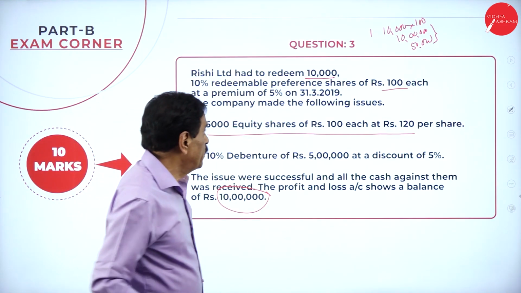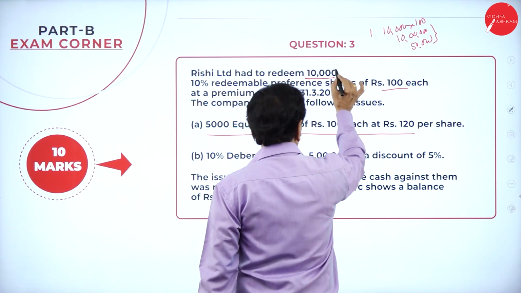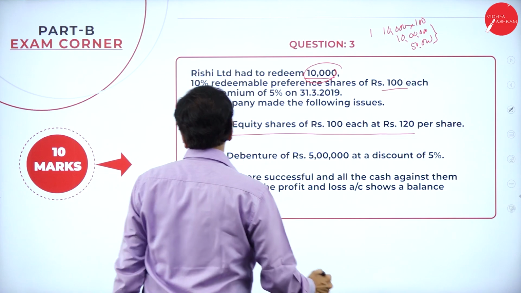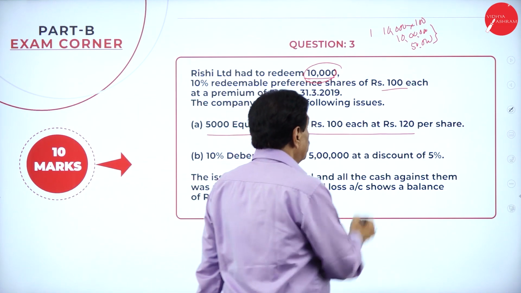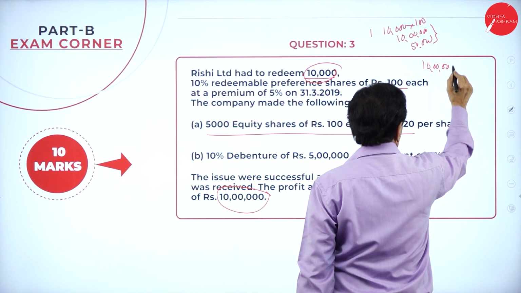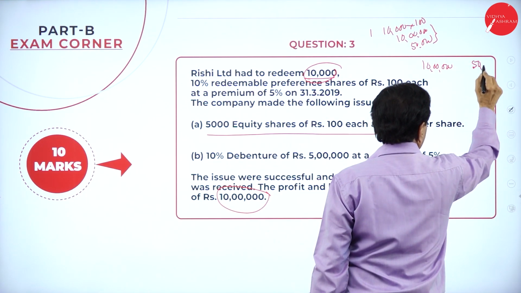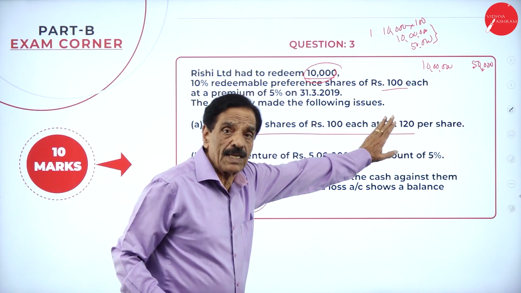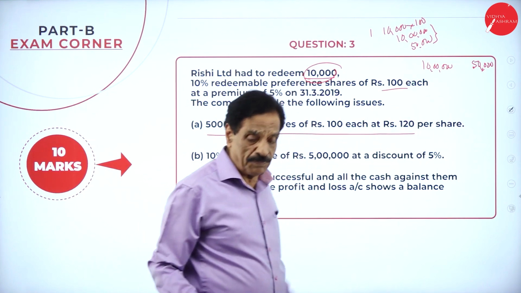See that this is the last year's question paper. You have 10,000 shares at a premium of 5 each. The face value, 10,000 into 100, is 10 lakh. This is your capital. Your 50,000 is the premium. What is your face value? 10 lakh. How much premium is payable? 50,000.